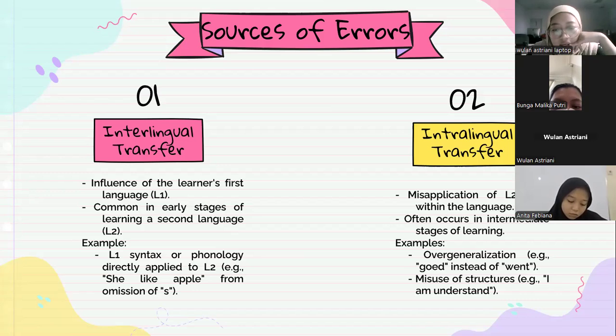The second is faulty methods of structure, using the wrong pattern such as "I am understand". It should be "I understand" because of a misunderstanding of the verb to be.